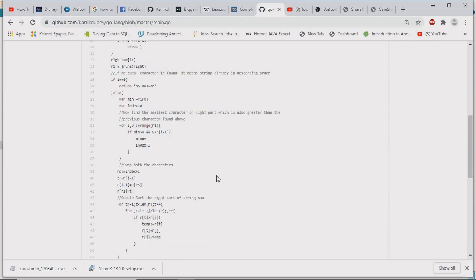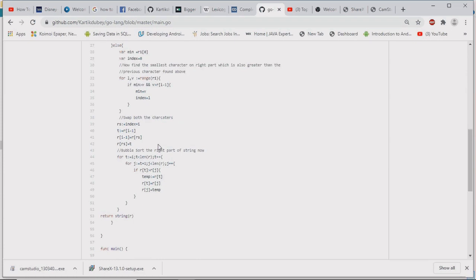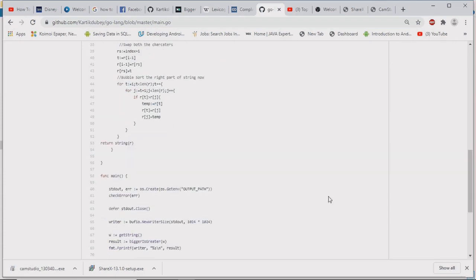After finding that character, we have to swap both characters, the character found in the first step and the character found over here. After the swapping is done, we will now sort the right part of the string, and here I am using bubble sort. Once the string has been sorted, our job is done and we will return the string. So this was all about the Golang application.